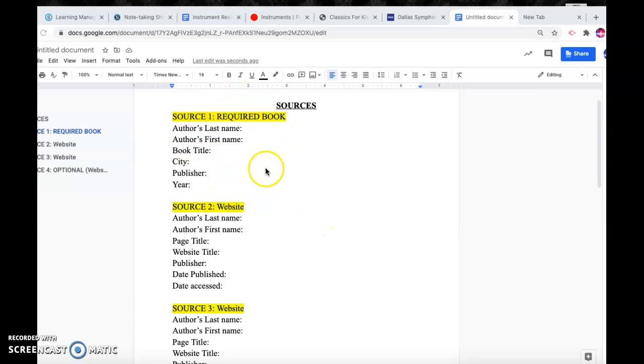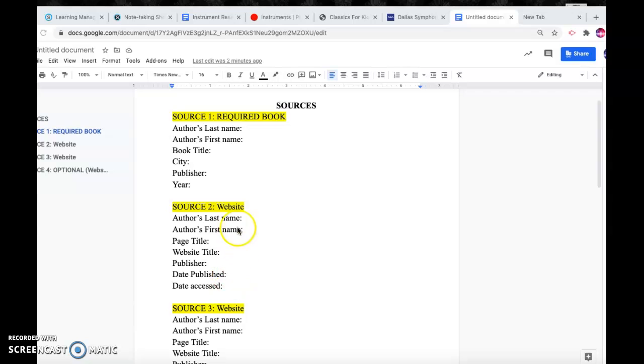Today we're going to go over how to find the information for each of your sources. I'm going to skip the book because I believe you are able to do that. Those of you who are in class have a photocopy of the chapter you need, and you have the cover and information that goes along with this. Those of you who are using the online PDF, those pages are also included. So if you run into any trouble finding this information, you can message me and I will help you. But this is something you should be really able to do.